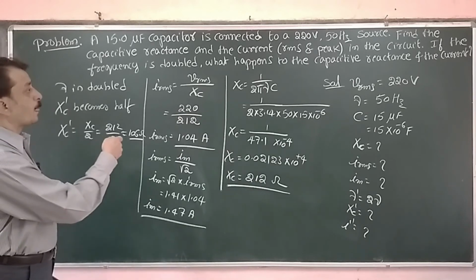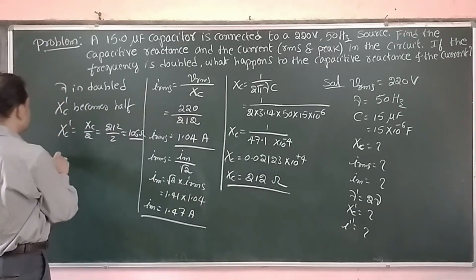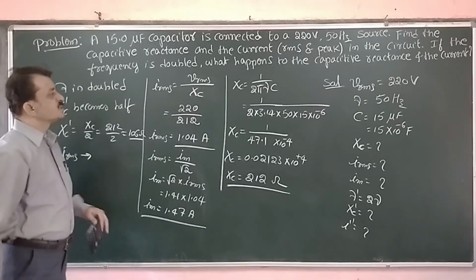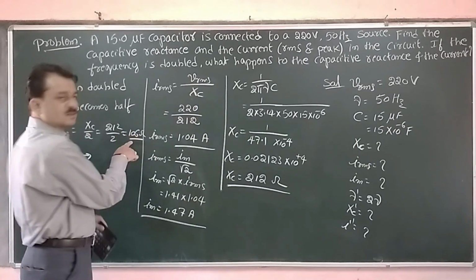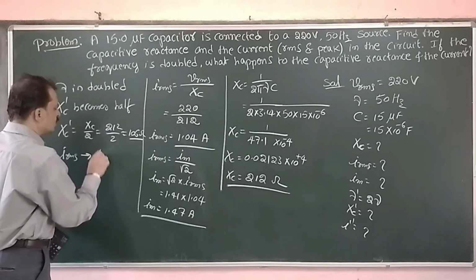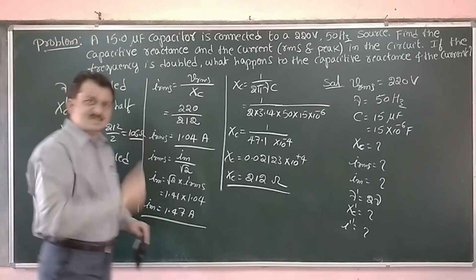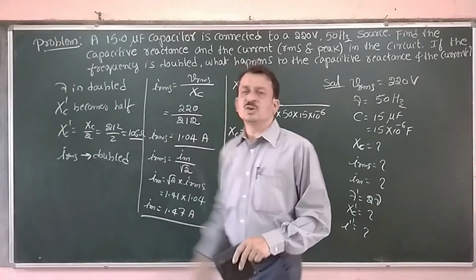When the frequency is doubled, obviously, what is the corresponding current? Since XC is decreased, it is halved, the current value is also doubled. Since the capacitive reactance is halved, the current also doubles.